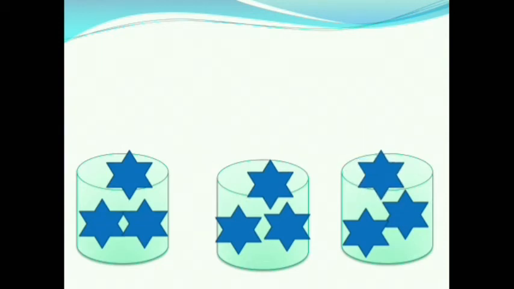Now each tray has 3 stars. Are there any stars left out? No. When we distribute 9 stars equally in 3 trays, each tray gets 3 stars. Therefore division is equal distribution.